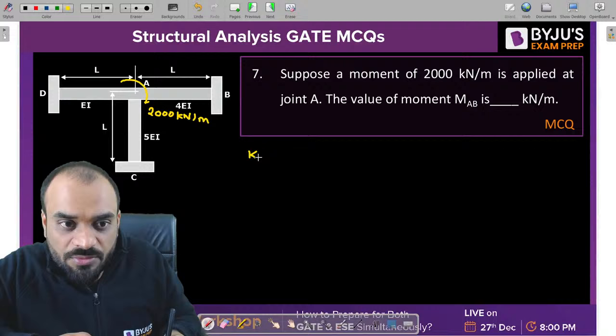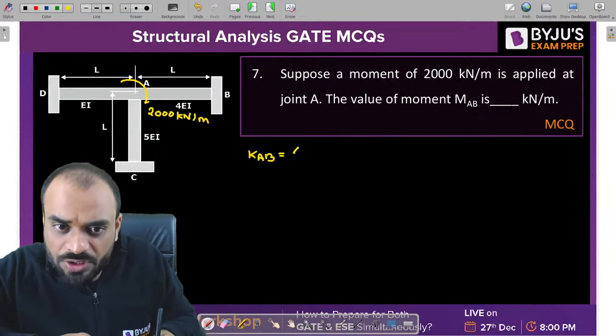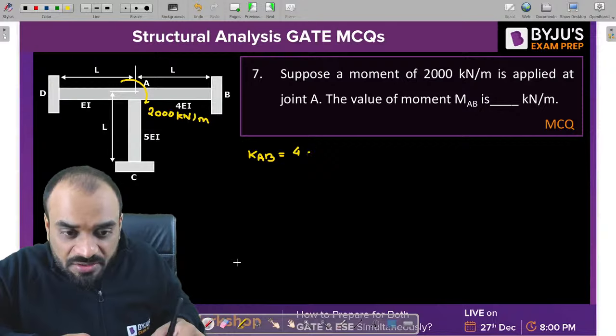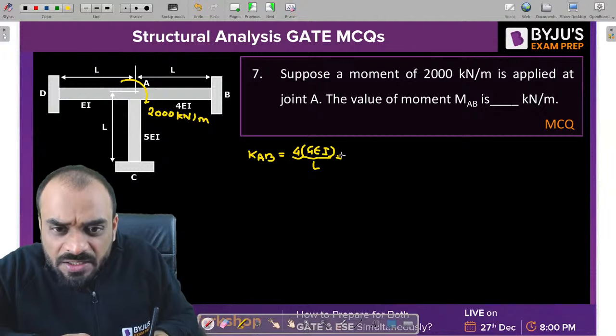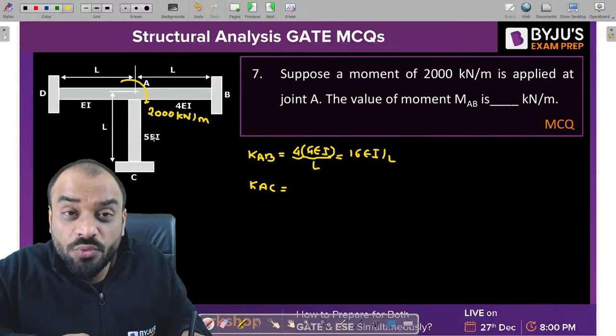First we will find out the distribution factor. To find the distribution factor, you need to find the stiffness of the member. So KAB, again far end fixed, 4EI by L. But be careful, the value of EI is different. So 4 into 4 EI divided by L, that means it is 16 EI by L. Now the next value is KAC. In this case, they have used 5 EI.